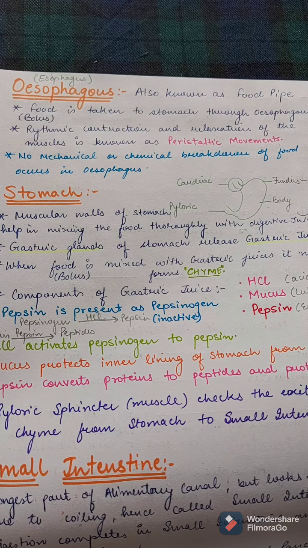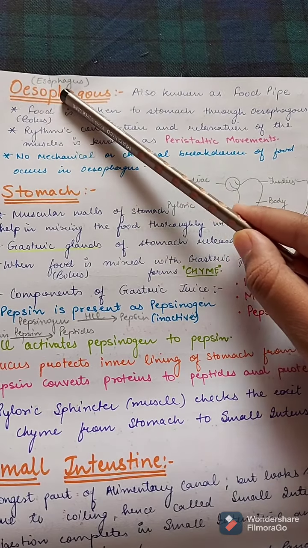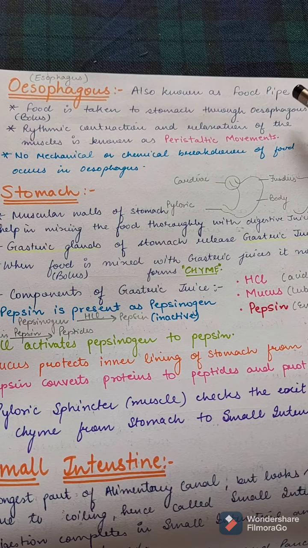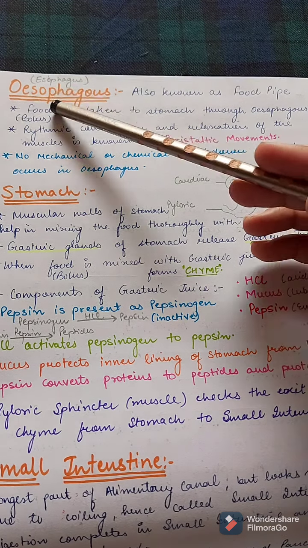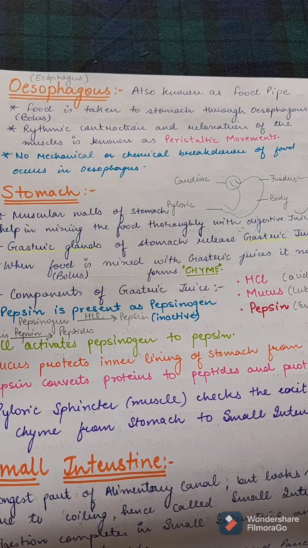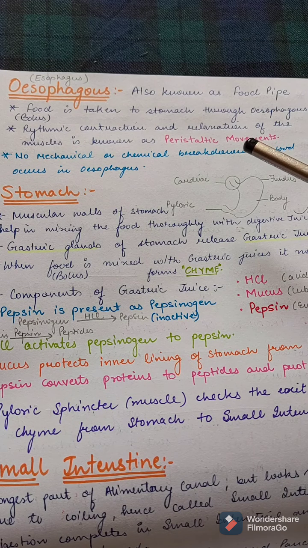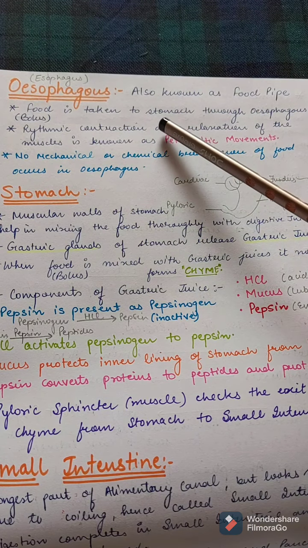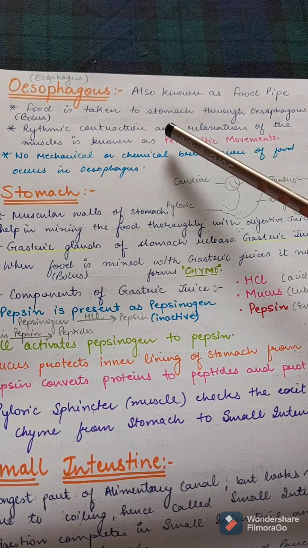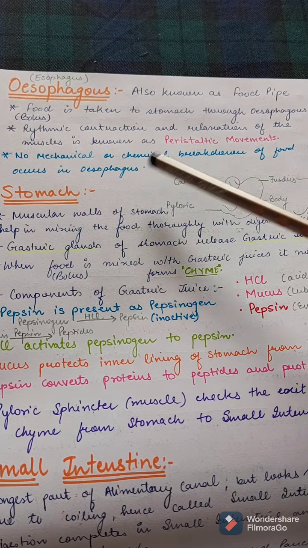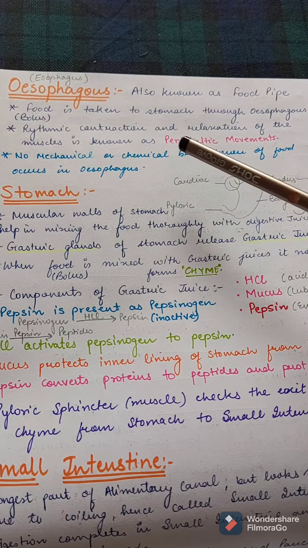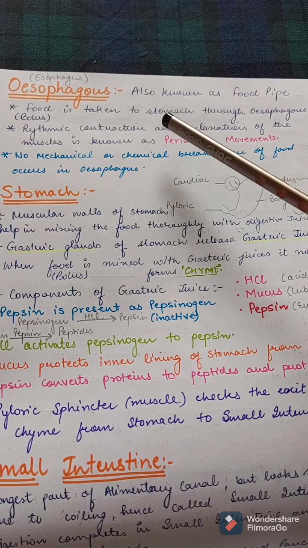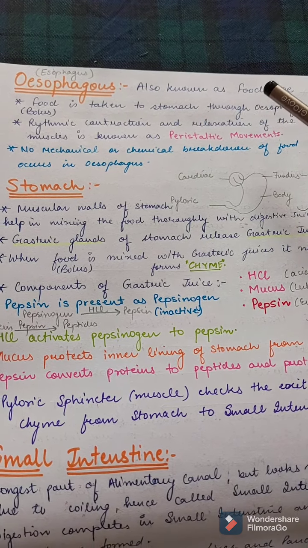So next is esophagus. We spell it like this also. This is also known as food pipe. Food is taken to stomach through esophagus, in the form of bolus. Rhythmic contraction and relaxation of the muscles is known as peristaltic movement. This peristaltic movement is carried out by the complete alimentary canal. It starts from the esophagus. So no mechanical or chemical breakdown of food occurs in esophagus. The only function is to take the food to stomach.